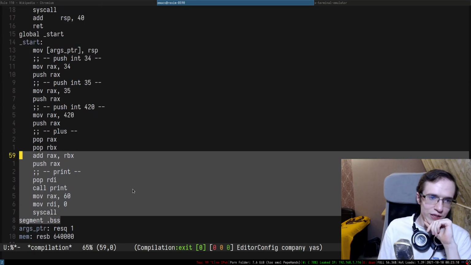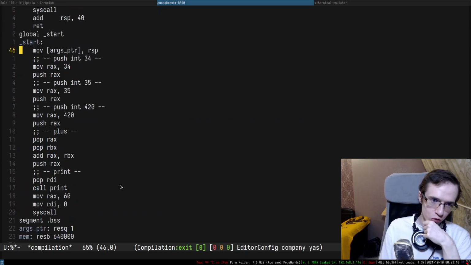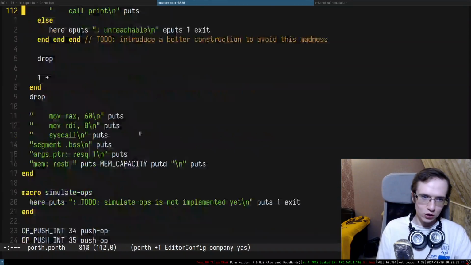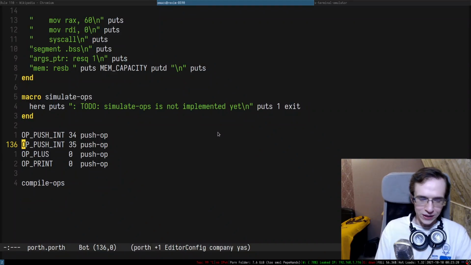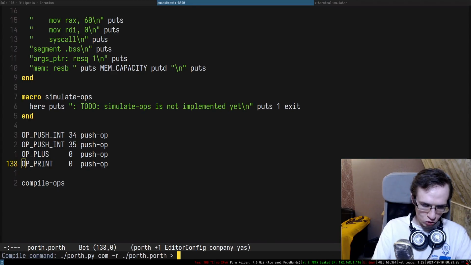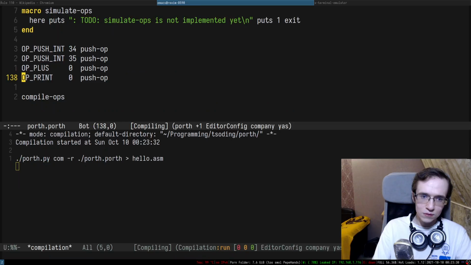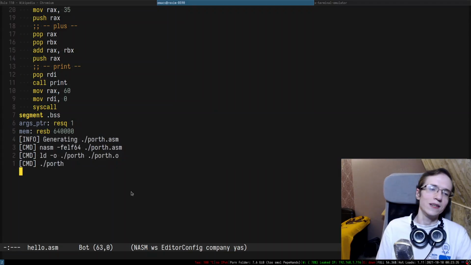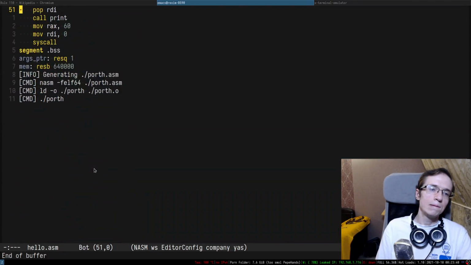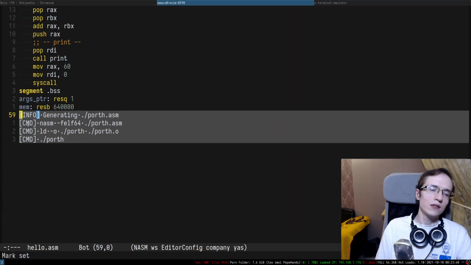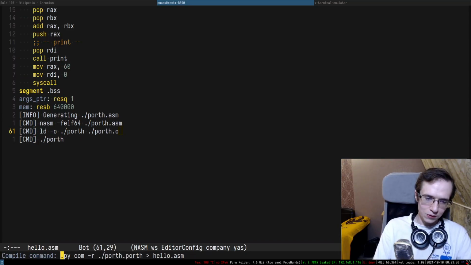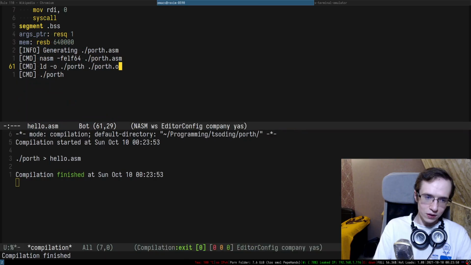So as you can see now, we're generating the correct thing, hopefully. And the output of this entire stuff should be compilable, if I understand correctly. So let's go ahead and remove 420, right? Let's just remove 420 and output this thing to, I don't know, hello.asm, right? So hello.asm generated this stuff. Oh my god, okay. So it also printed, maybe we should print that to standard output at some point, but yeah, I'm going to do the following thing. I'm just going to run Porth, and there we go.